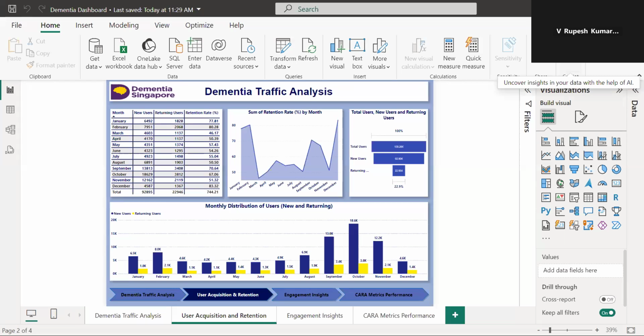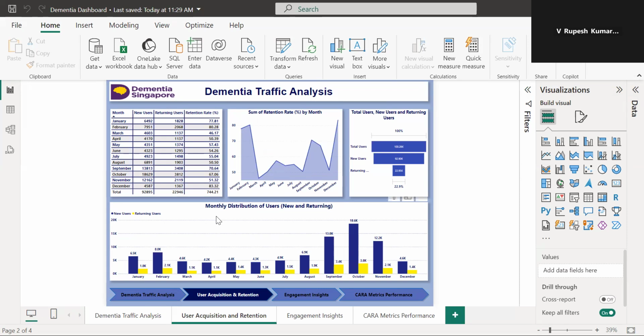The second sheet is user acquisition and retention. The objective is to understand user acquisition and how well users are retained over time. The first chart I have used is a table chart showing high retention rate, low retention rate, new users, retention users, and retention rate.